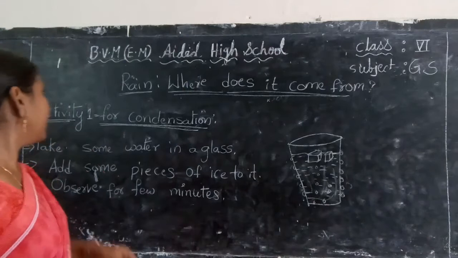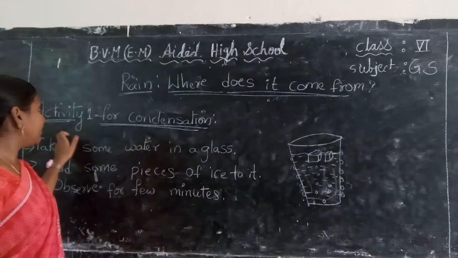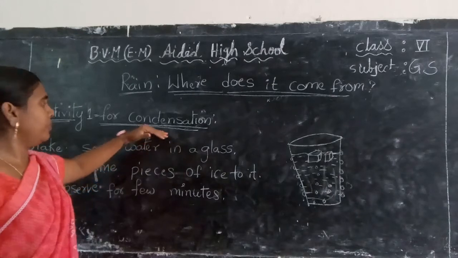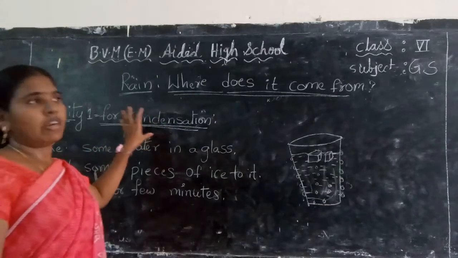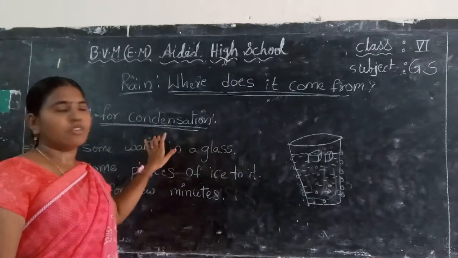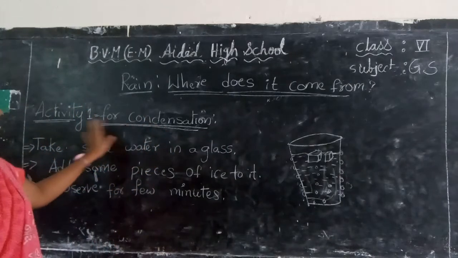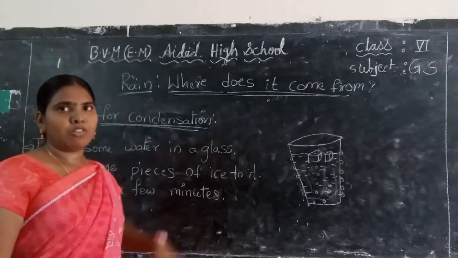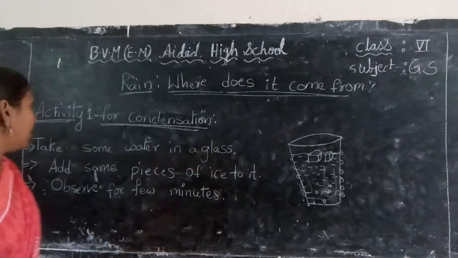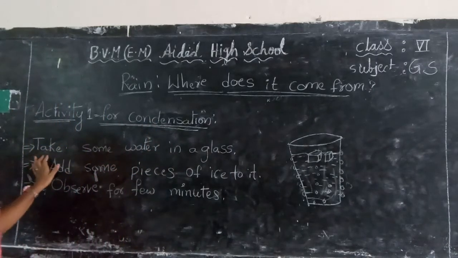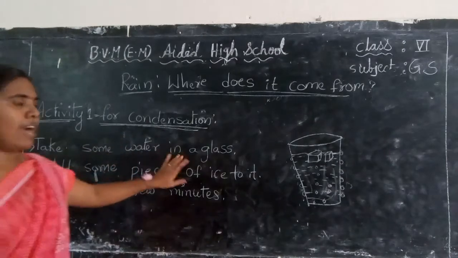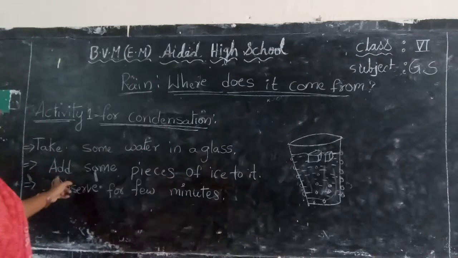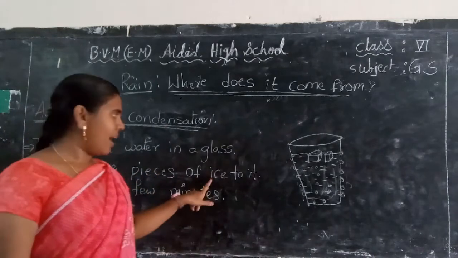Okay, children. The next topic is activity for condensation. Previously we were discussing what is condensation and examples. Now we are doing one activity for condensation. You can do this activity at your home also, children. Don't forget it. First, take some water in a glass like this, and add some pieces of ice to it.